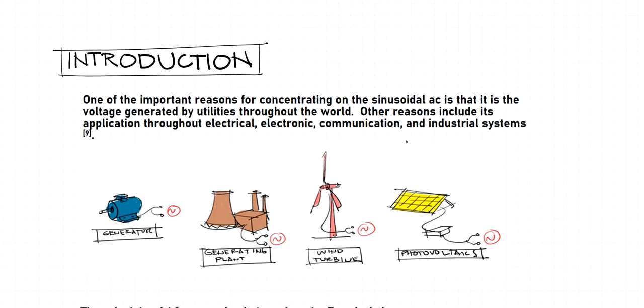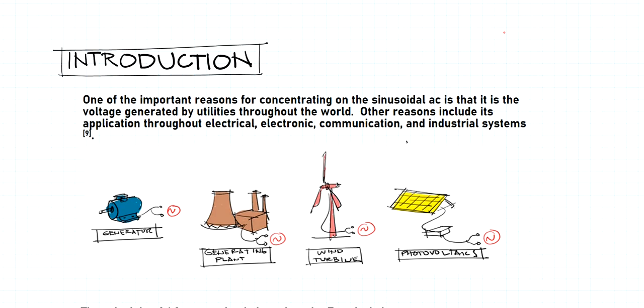one of the important reasons for concentrating on the sinusoidal AC is that that's the electrical power supply from the power generating plant, or we can say the electrical power from the wall outlet of your room. That's an AC supply. And so in power systems, it's transmitted as AC supply, and also in communication systems there are applications of this sinusoidal AC.